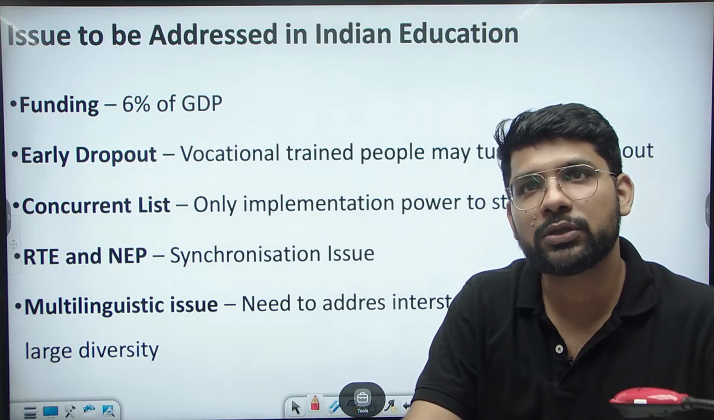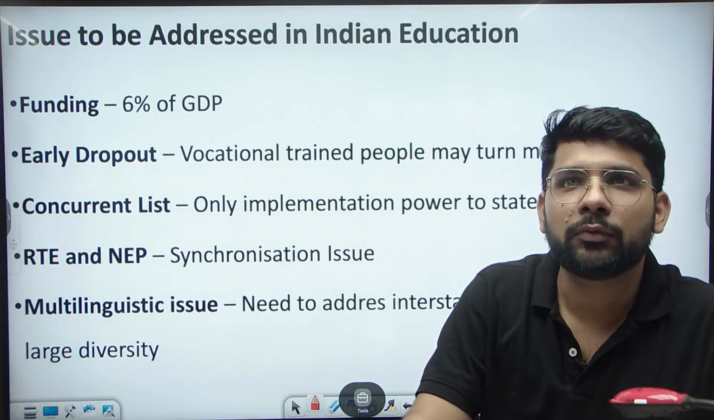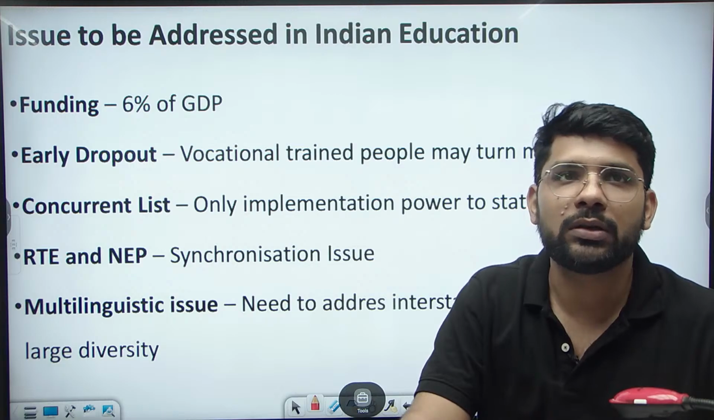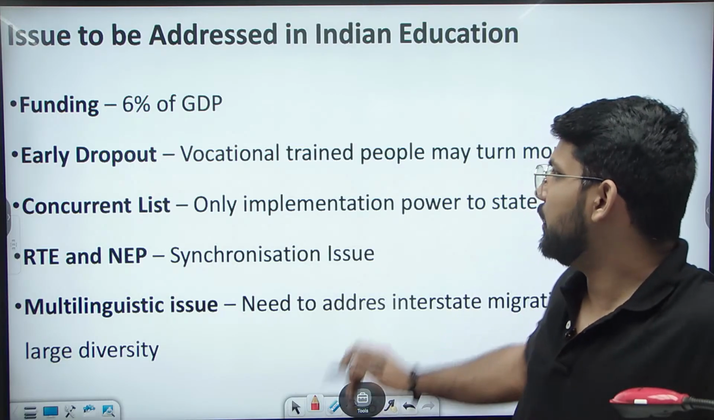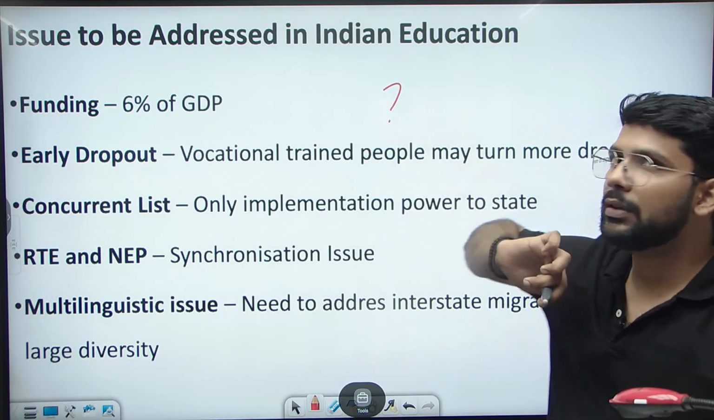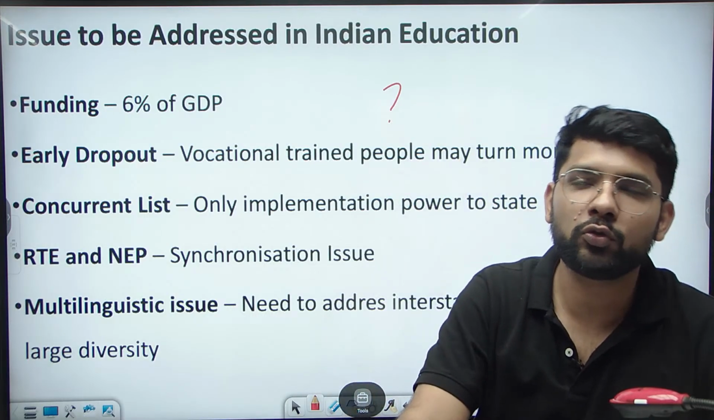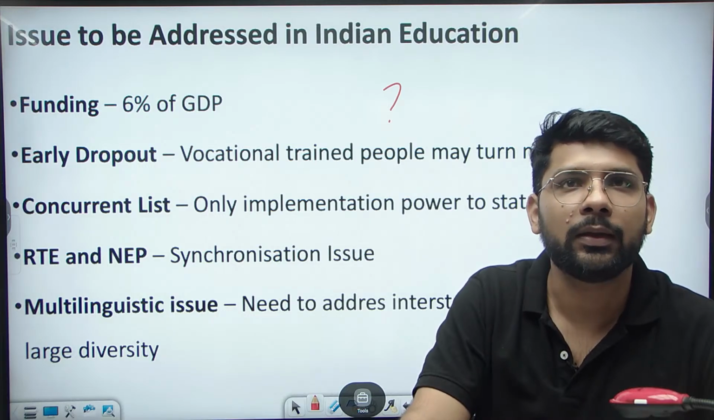And how is it possible? What is the source for this spending? This is not clarified in the new education policy. So this is the issue. What is the source for this spending on the education system? Till now, we are only spending 2.5 to 3% of GDP on education.